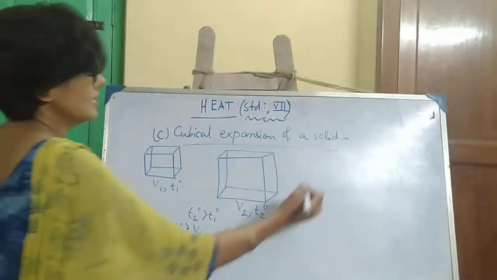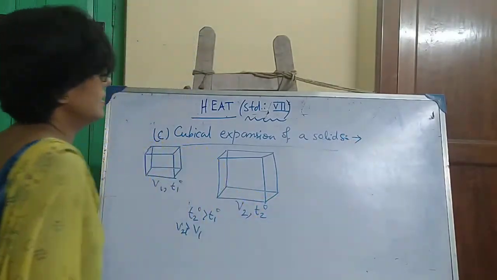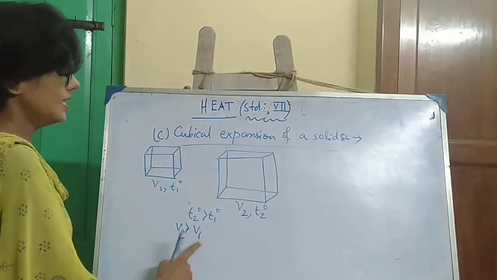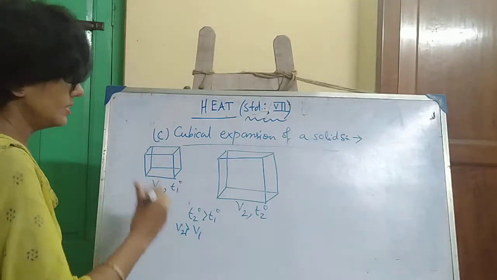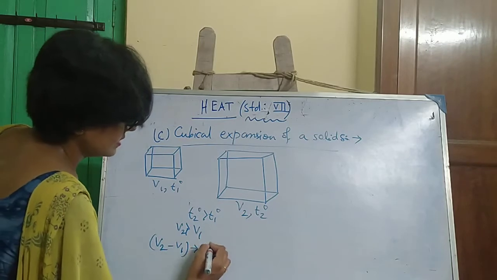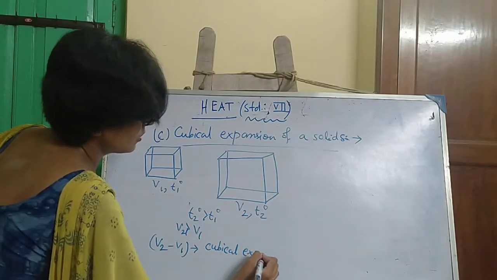So what is the increase in volume, or what is the cubical expansion? The increase in volume is final volume minus initial volume. So V2 minus V1 represents the cubical expansion of the solid.